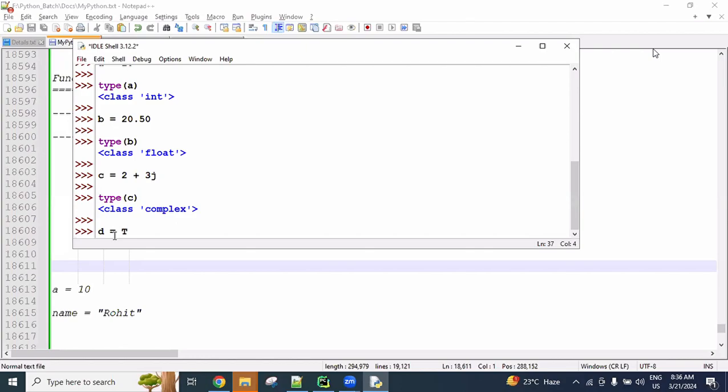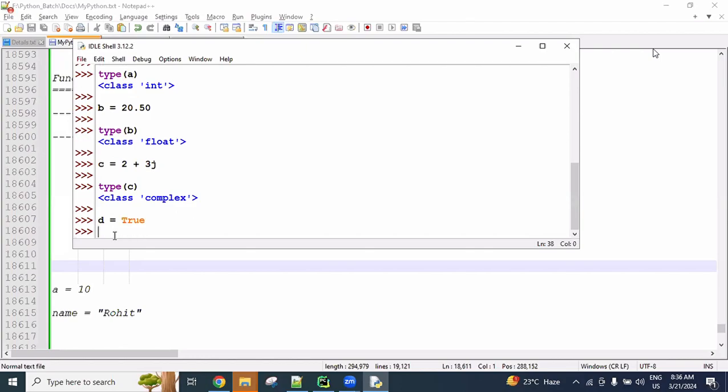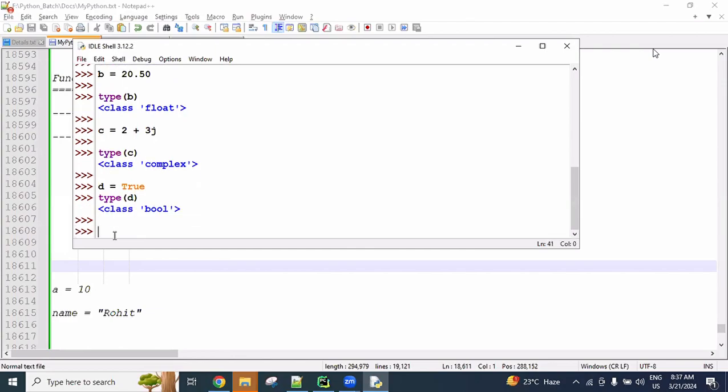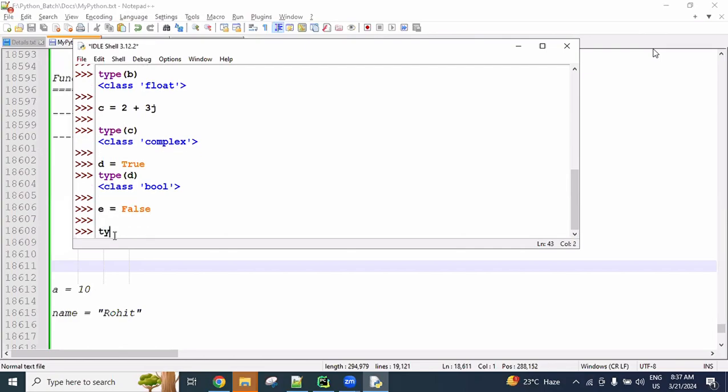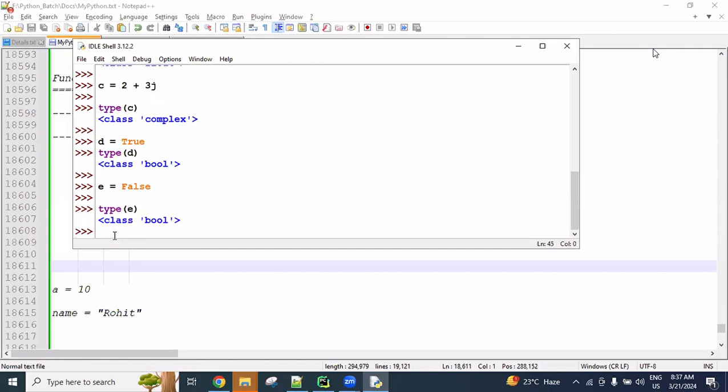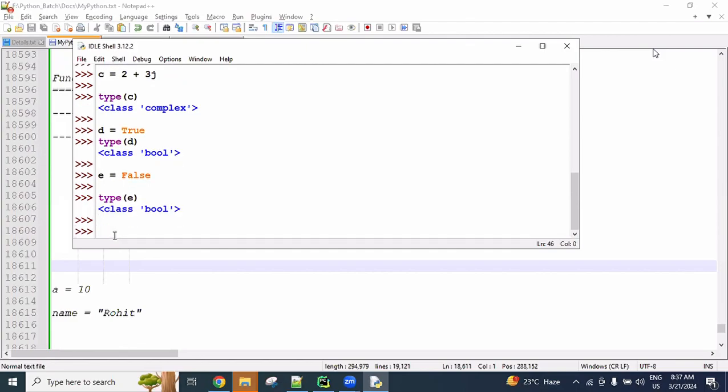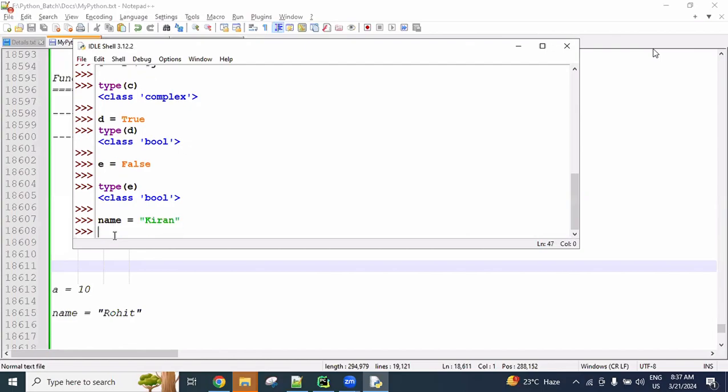d equal to true. Type of d is a bool type. And e equal to false. Type of e is also bool. And name equal to Kiran. I used a group of characters.